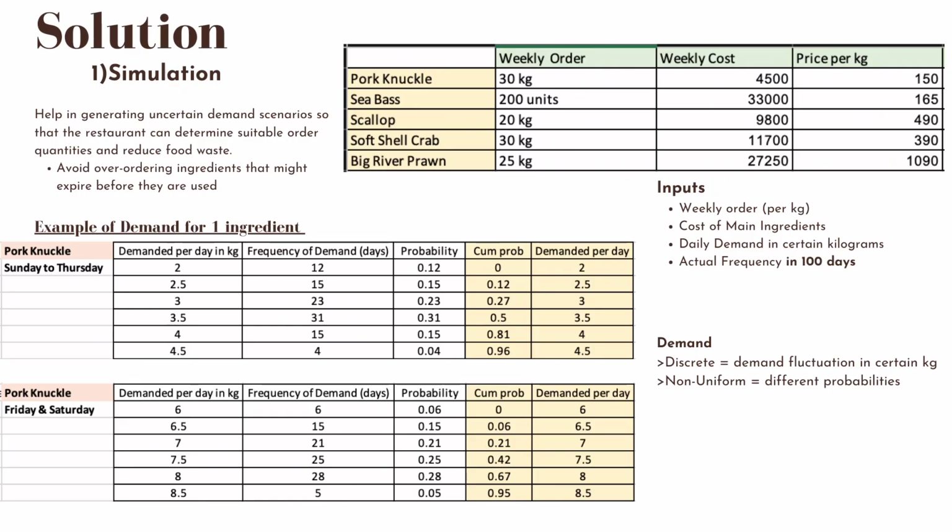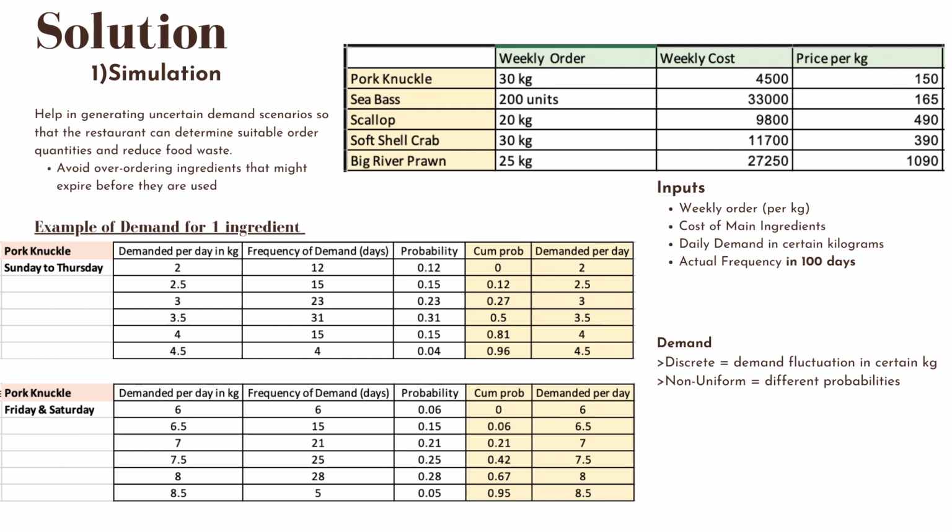The first technique we use is the simulation model. It helps in generating uncertain demand scenarios so that the restaurant can determine suitable order quantities and reduce food waste. This will help avoid over-ordering ingredients that might expire before they are used. The first table is the input we used. We gathered the information from the restaurant's owner, including weekly order of the main ingredients, weekly cost, and price per kilogram of each ingredient. The daily demand and actual frequency of its fluctuation in 100 days are also given in